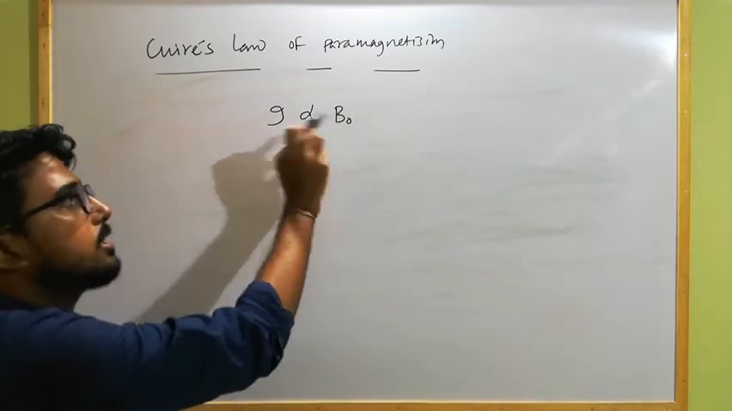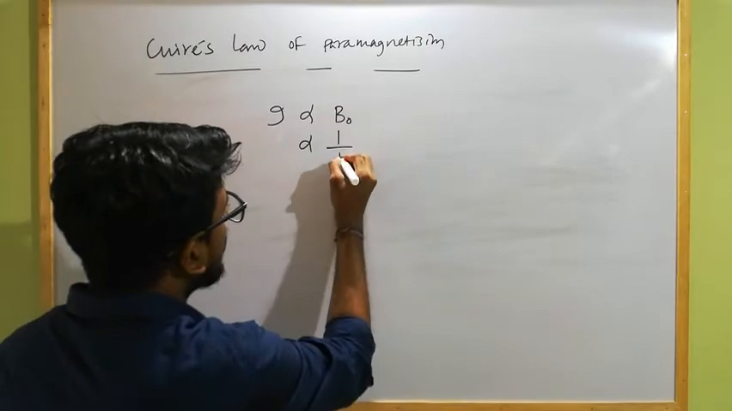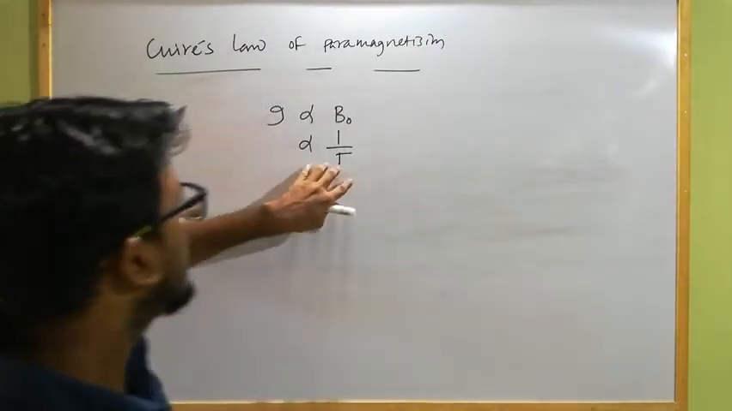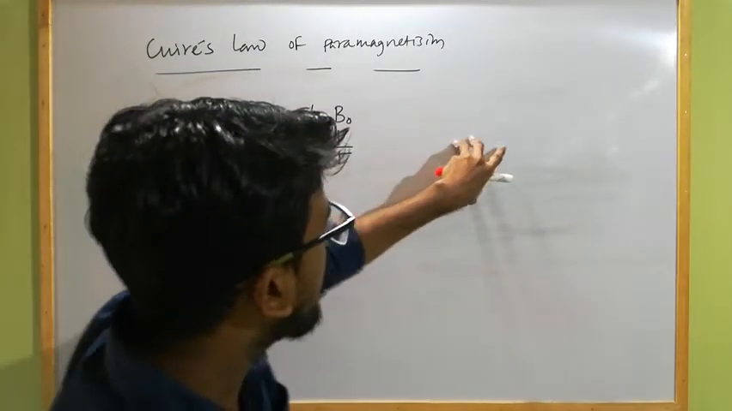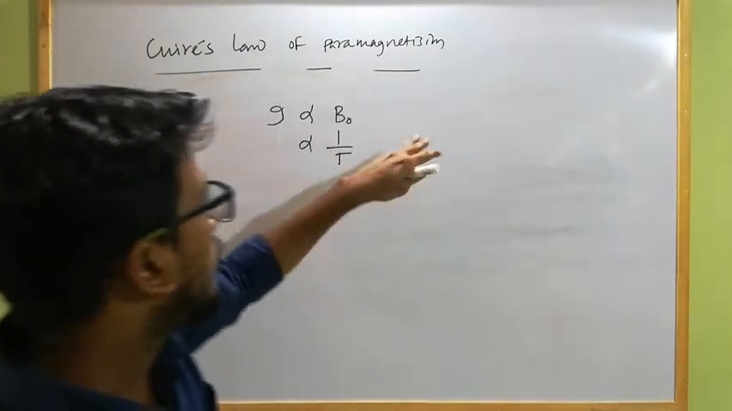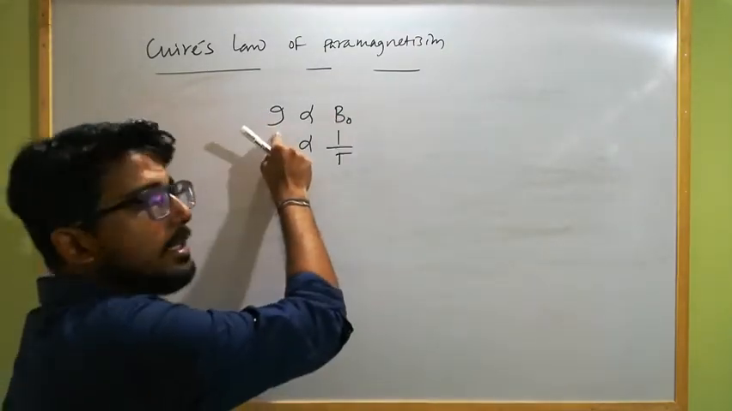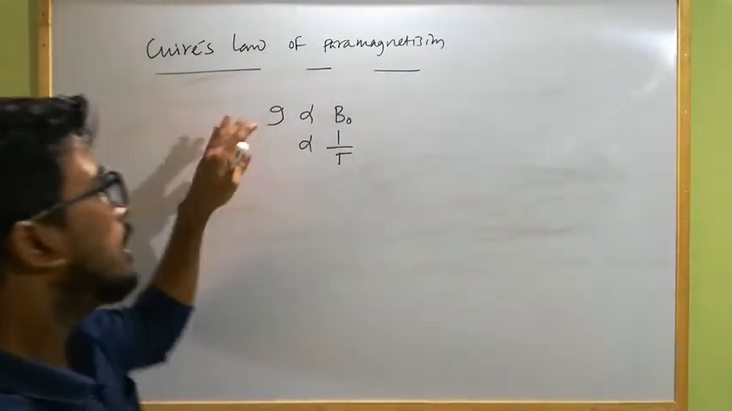So if we increase the strength of the applied magnetic field, then the intensity of magnetization of the paramagnetic substance will increase, and it is also inversely proportional to the absolute temperature of the paramagnetic substance. That means if we increase the temperature, then the arrangement of the dipoles will get disturbed, and the net intensity of magnetization will decrease.